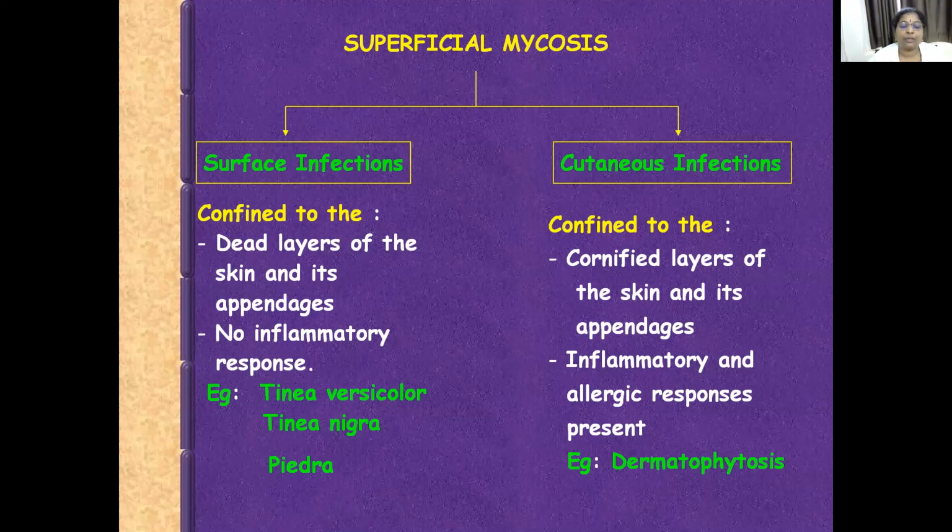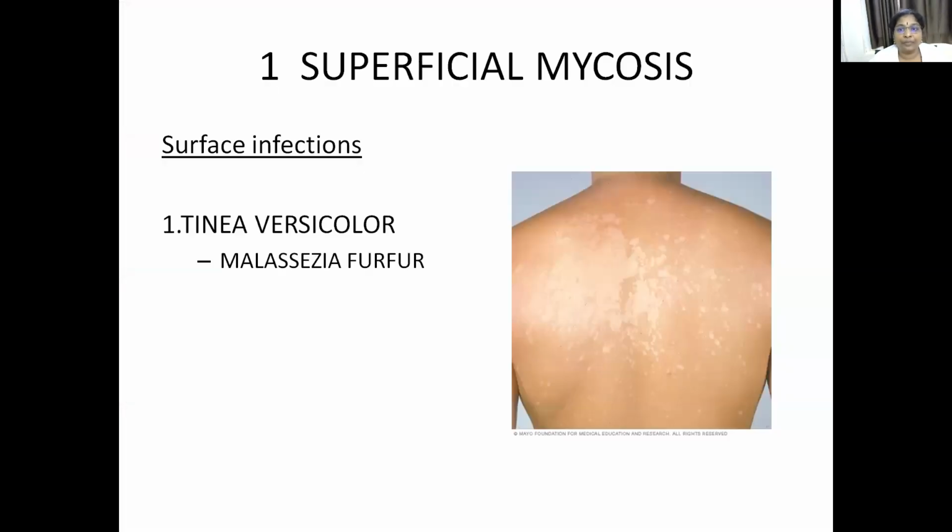Examples are Tinea versicolor, Tinea nigra and Piedra. Cutaneous infections are confined to cornified layers of the skin. Just now we have seen the layers of the skin: stratum basale, stratum granulosum, stratum spinosum, stratum corneum. Cutaneous infections are confined to the cornified layers of the skin as well as skin appendages, and they result in inflammatory and allergic responses. An example of this fungal infection is dermatophytosis.